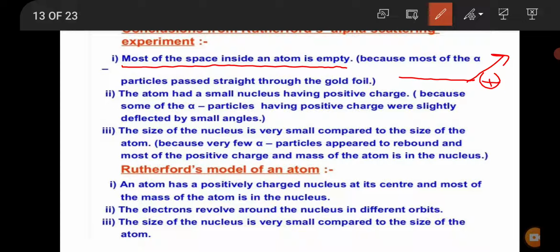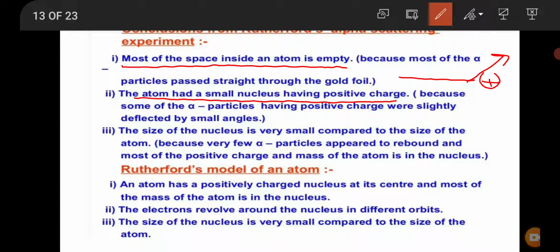Since they are deflected by small angles, that means the nucleus occupies a very small space inside the atom and it has a positive charge.